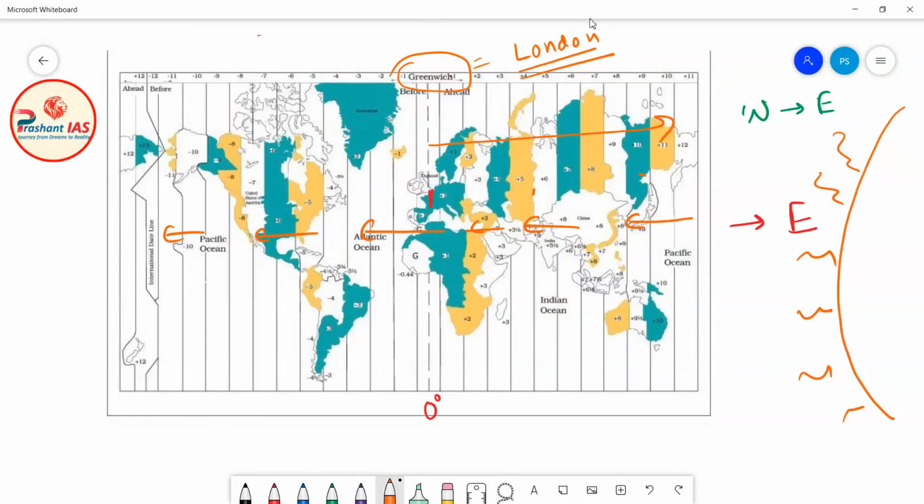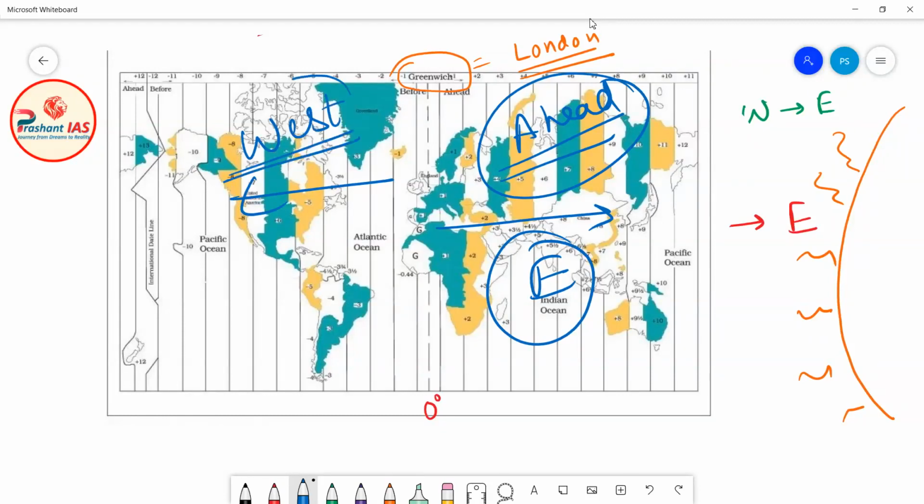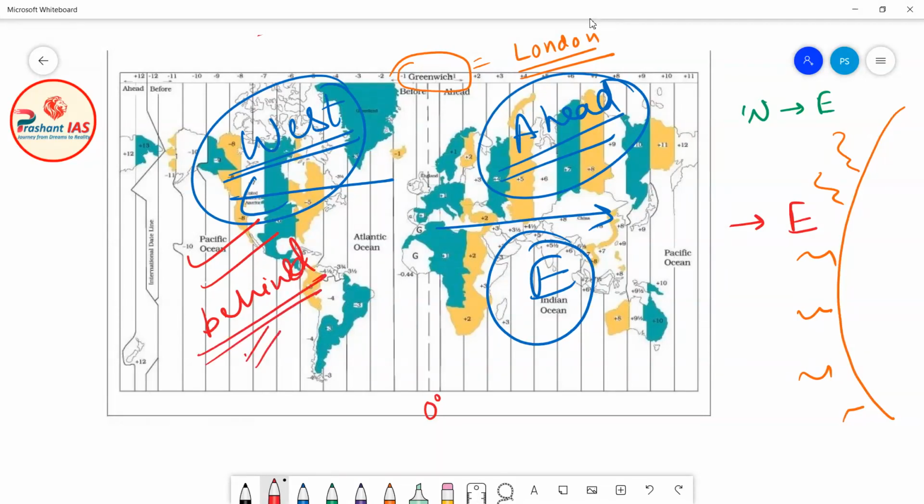So if we consider the Greenwich meridian to be the standard meridian for synchronizing the world time, then all the places which are to the east of Greenwich are actually ahead of time from the Greenwich meridian, and all the places which are to the west of the prime meridian are actually behind in time from the Greenwich time.